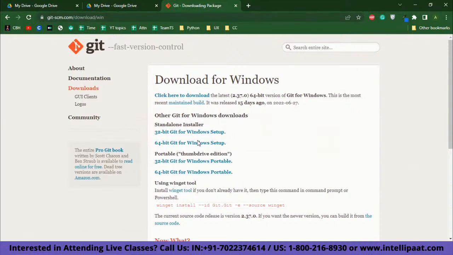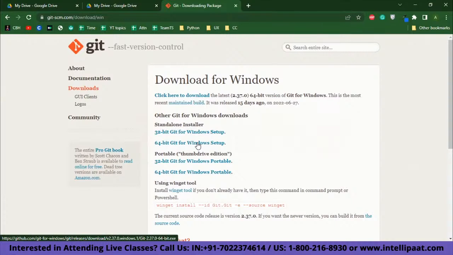After you click this link, it will download a .exe file, an executable file, and just press OK and select all the default options in the Git Bash installer.